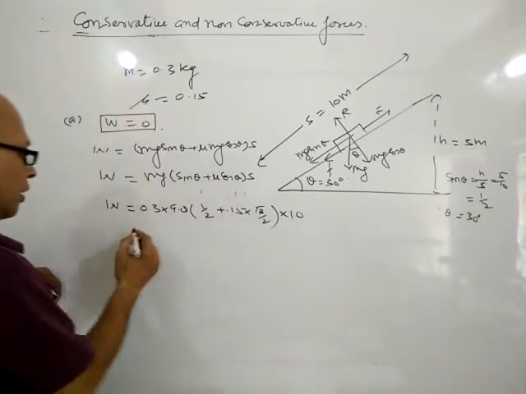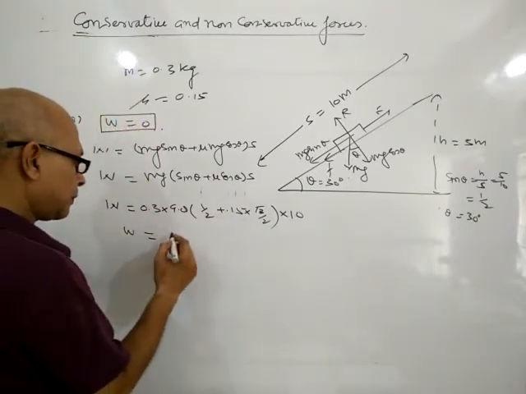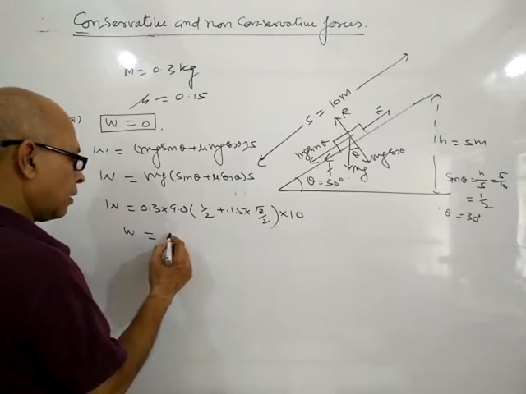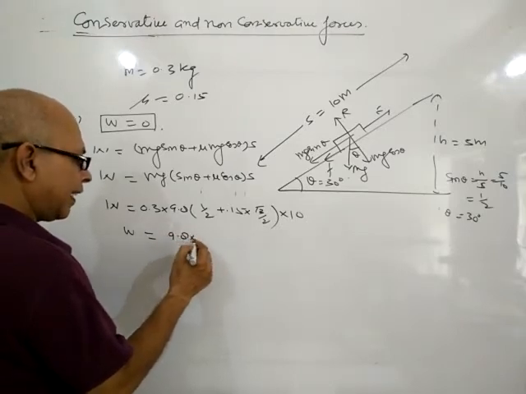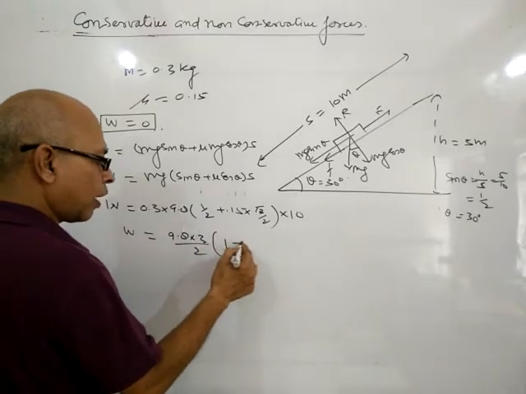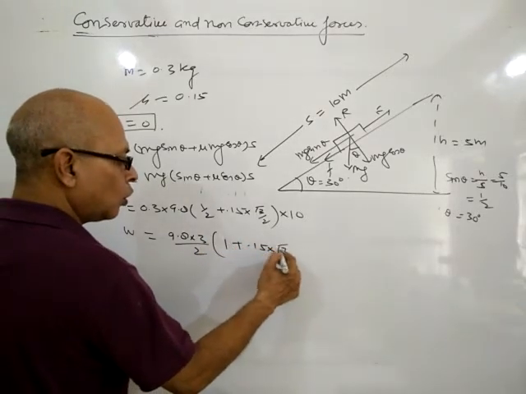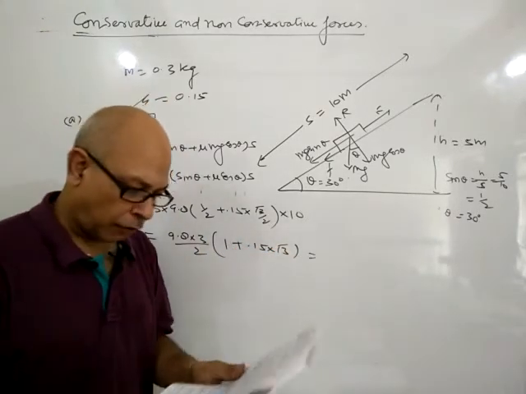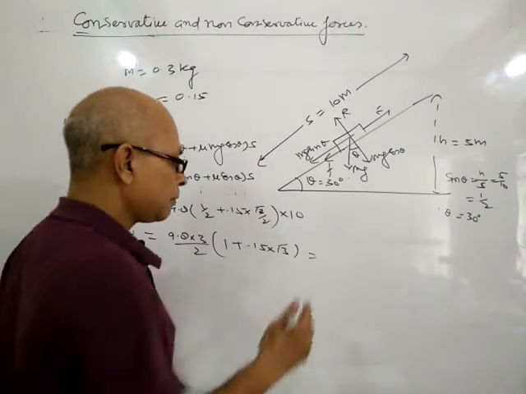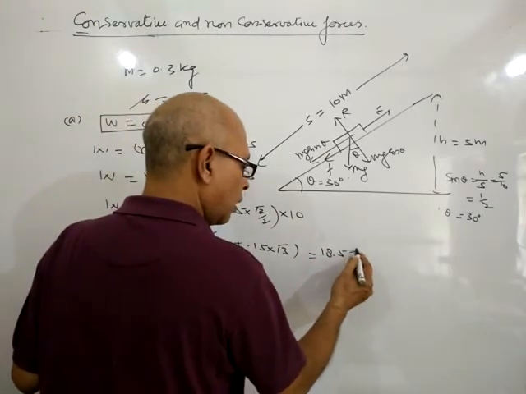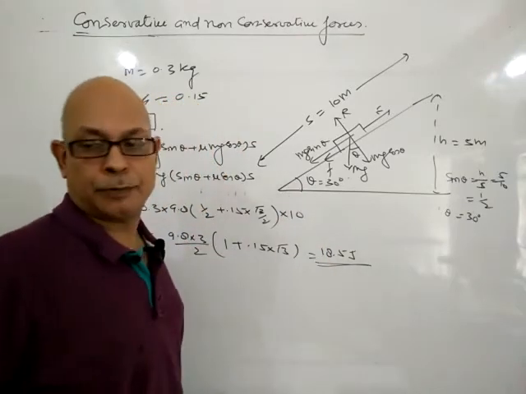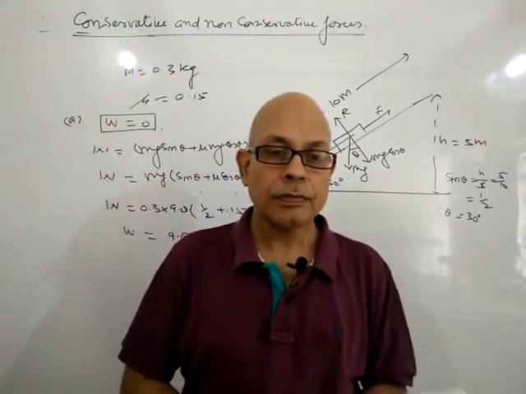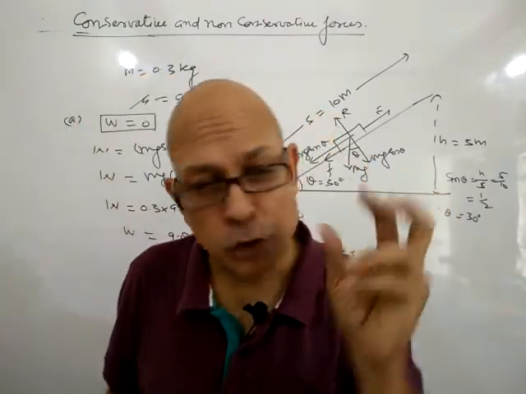So W equals 9.8 into 3 by 2 common, 1 plus 0.15 into root 3, and when we solve it, the answer will be 18.5 joule.